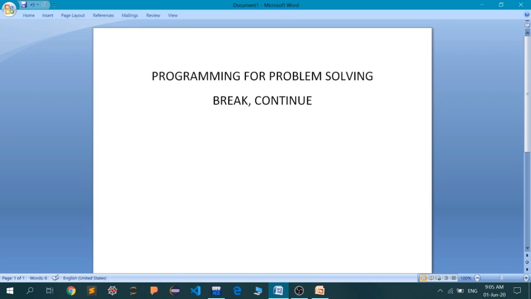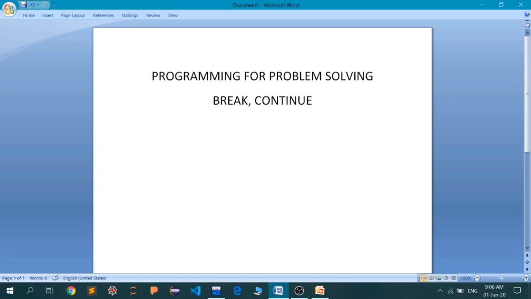So everything depends on a particular condition. Now if a particular thing is dependent on the condition, you may figure out that we have to use the if else statements. Okay, so let's get ahead and see.